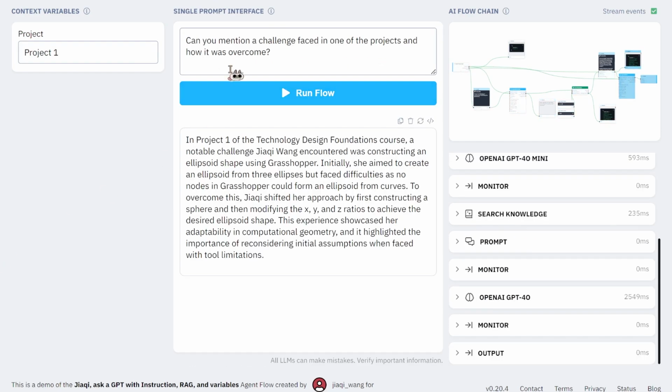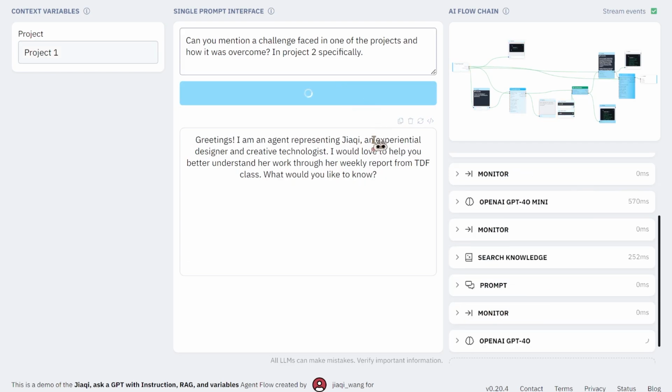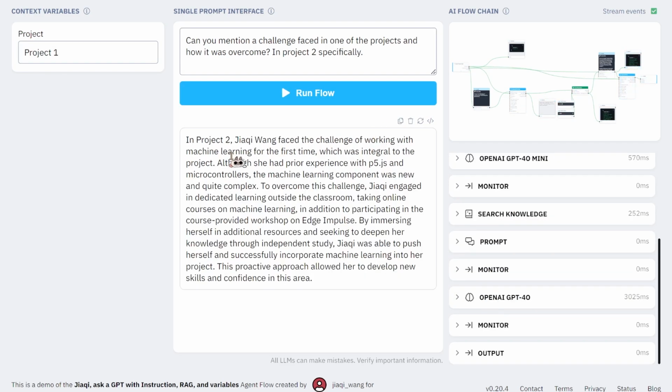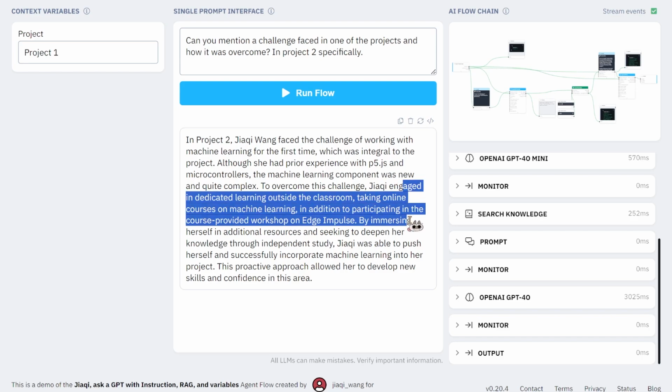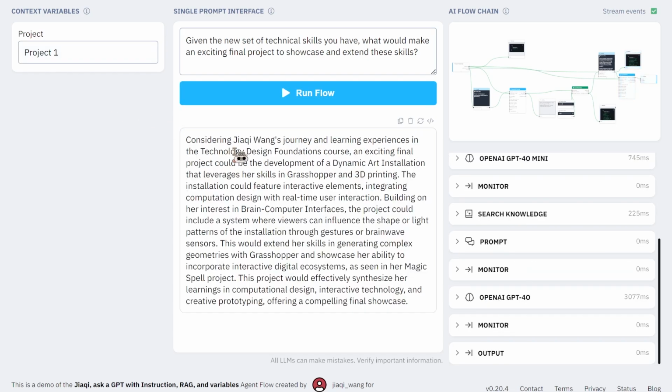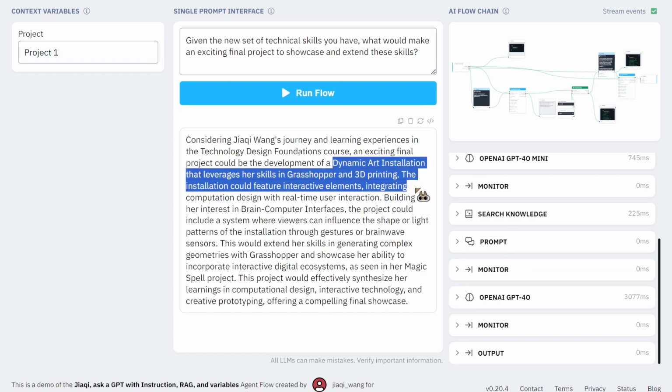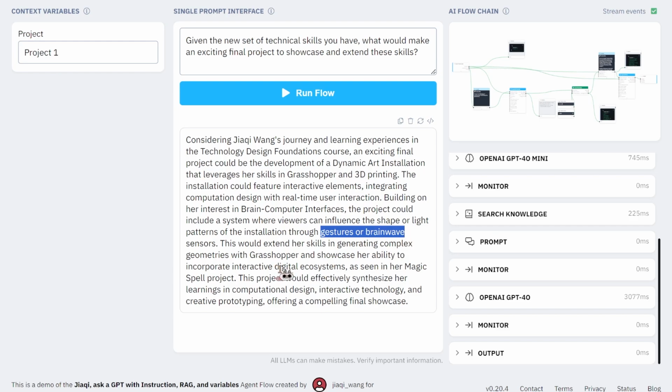The fourth question is about the challenges I faced. The agent did a great job finding a specific challenge I had when using Grasshopper. I would like to find different challenges every time I run the flow, but somehow the agent always ends up with the same example. So I had to ask specifically about the challenges I faced in Project 2 to get a different outcome. Moving on to the last question, I'm surprised that the AI agent actually predicted I want to do a dynamic art installation for the final project.